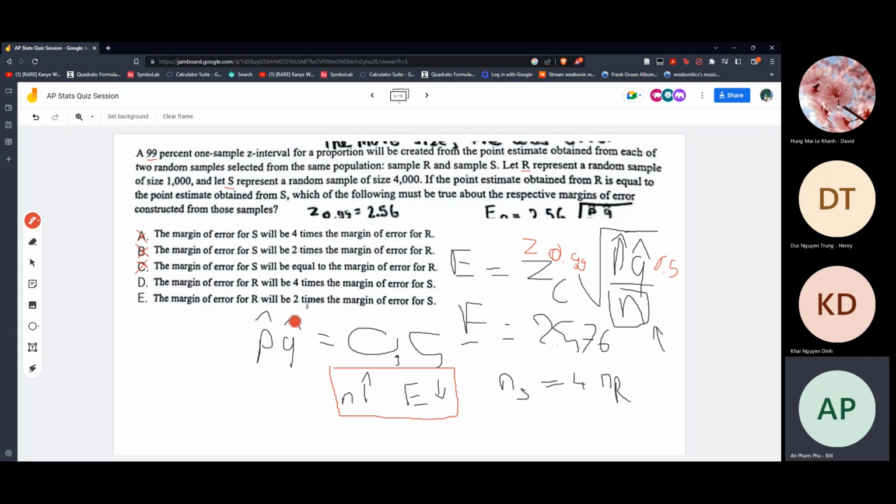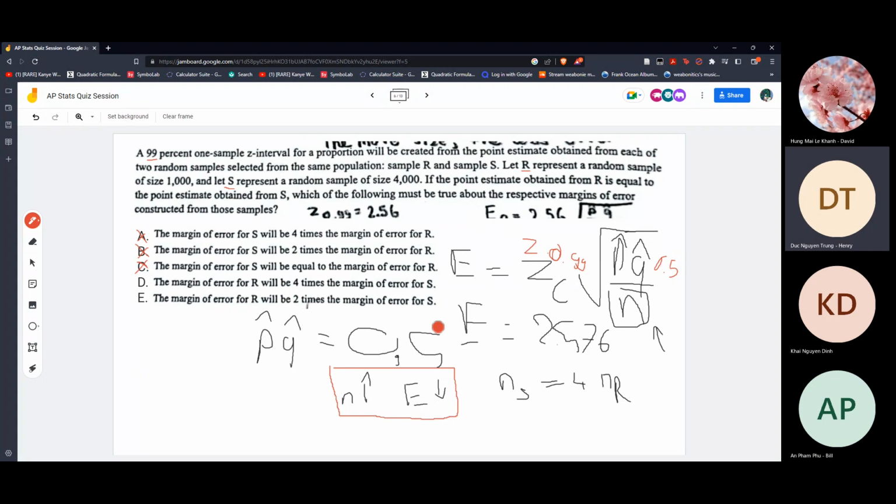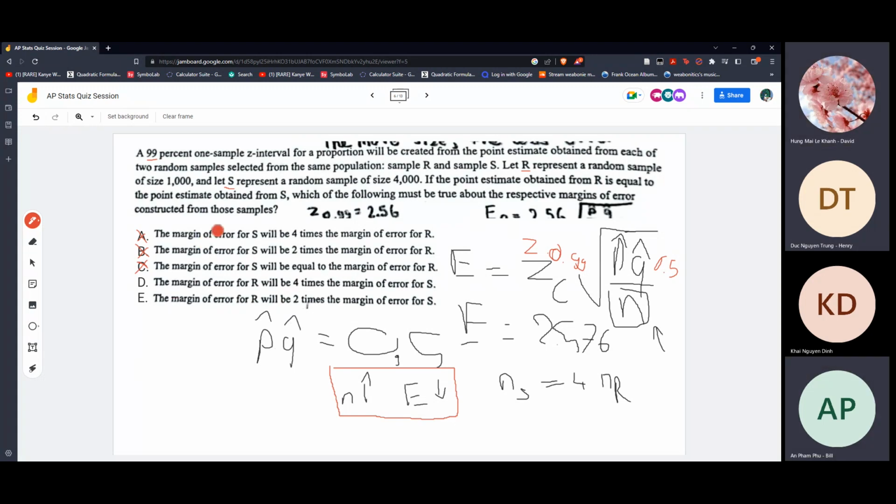So all you have to do is calculate that, and you use any p and q. You can just plug in a random number as long as it's in the interval, more than 0 and less than 0.5, and divide by the sample size. Just be consistent with the other one too. If you get the result, you can just take S, divide by the r, and they probably give you a number. It could be 2 times or 4 times. And according to David, I think it was 2 times.